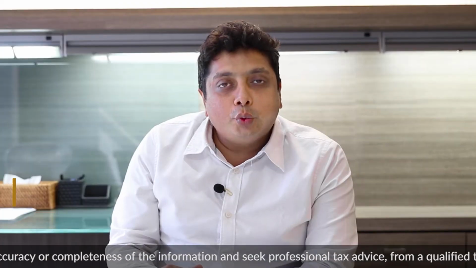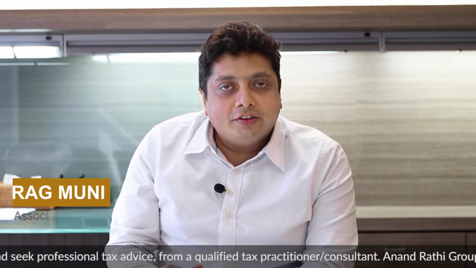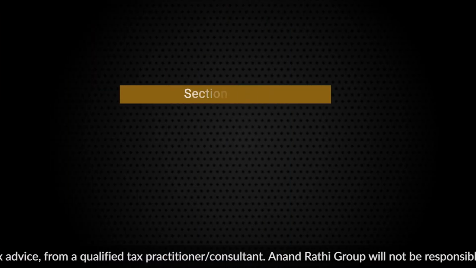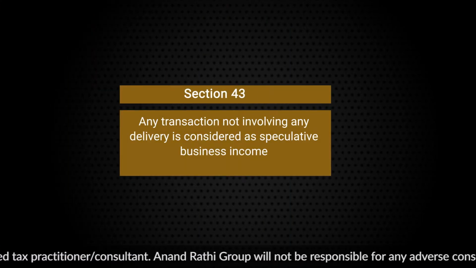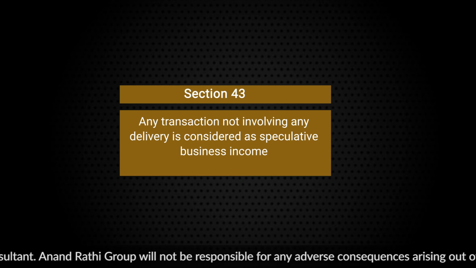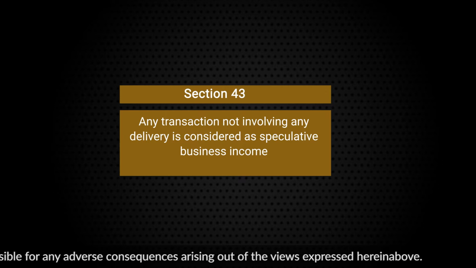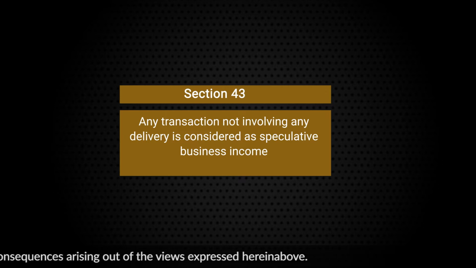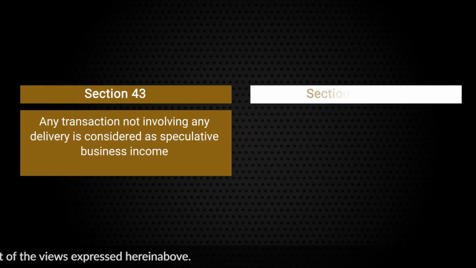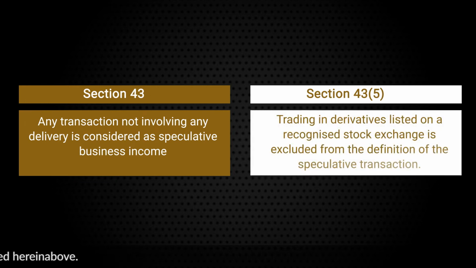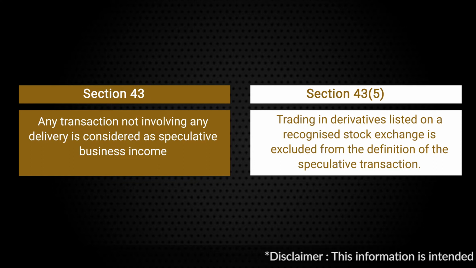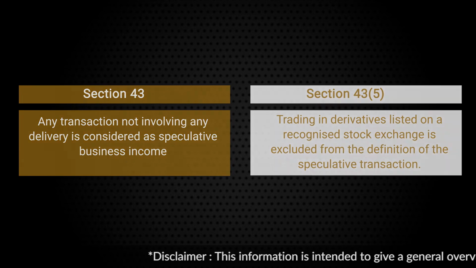So the eighth provision is to do with section 43 of the Income Tax Act, which is to do with speculative transaction. Now as per section 43, any transaction not involving any kind of delivery is considered as speculative business income. Therefore, one might assume that trading in derivatives is also a speculative transaction. However, under section 43(5) of the Income Tax Act, any trading in derivatives listed on a recognized stock exchange is excluded from this definition of speculative transaction.